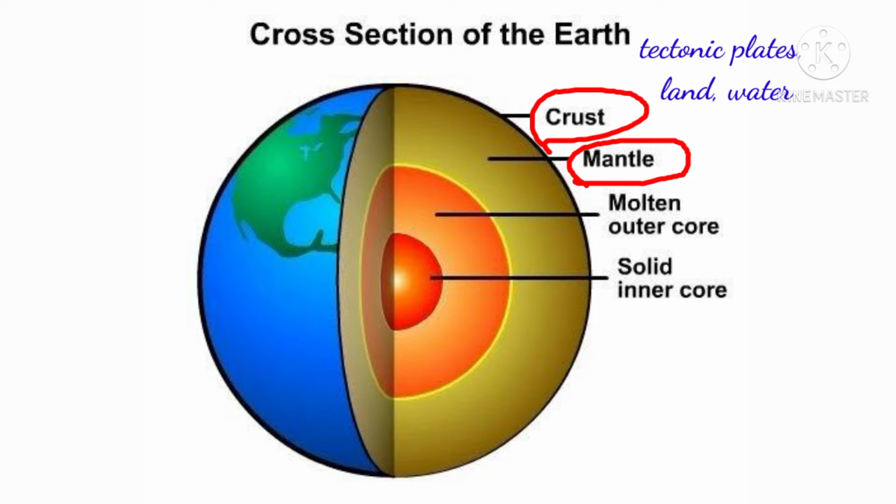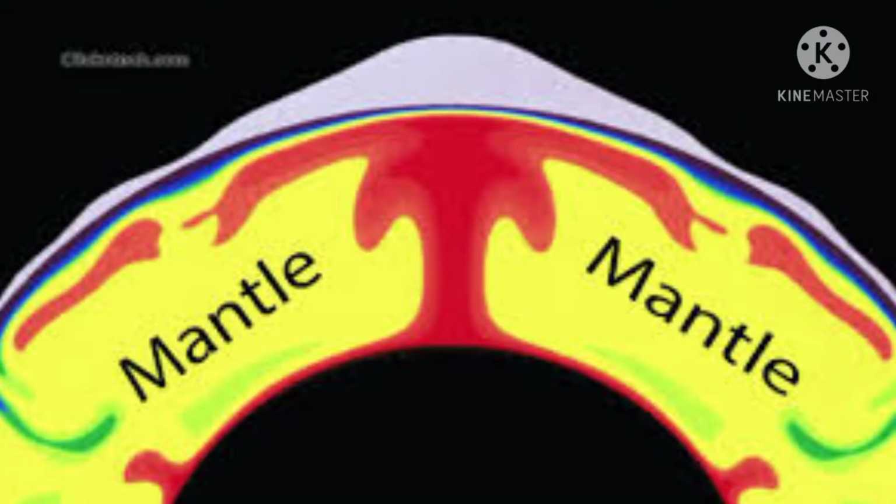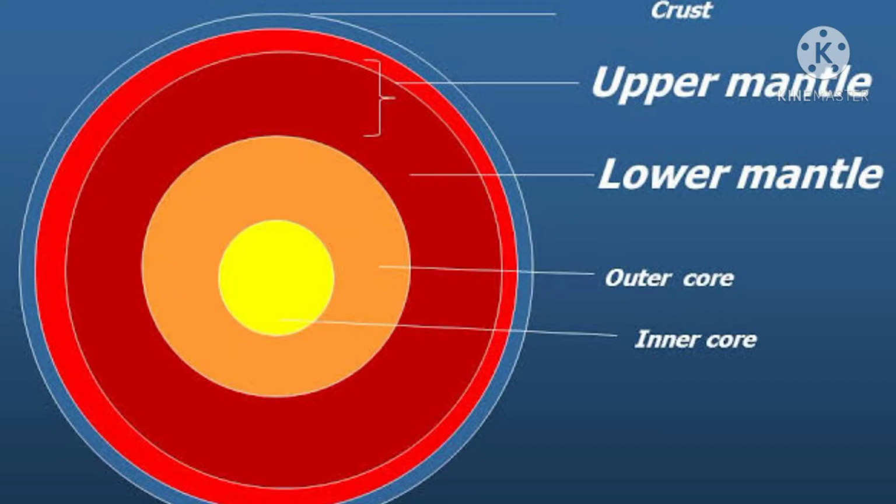Next is mantle. The layer of the earth below the tectonic plates is called the mantle, and the tectonic plates are present in the crust layer. Among the three layers, that is crust, mantle, and core, the mantle forms the greatest bulk of the earth. And this mantle is divided into two layers, that is outer mantle and inner mantle.